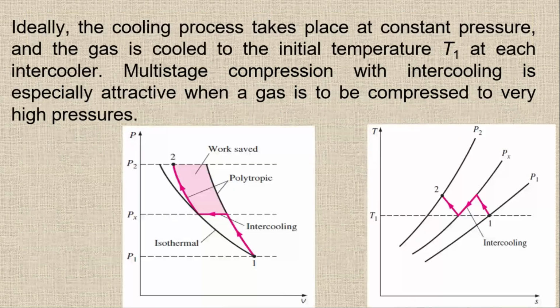Here you can see the PV diagram or the TS diagram as well. This is the initial state number 1, and this is the state number 2. So we have to compress the gas from here to here. This is the initial compressor. If we have one compressor, I get a line like this one.